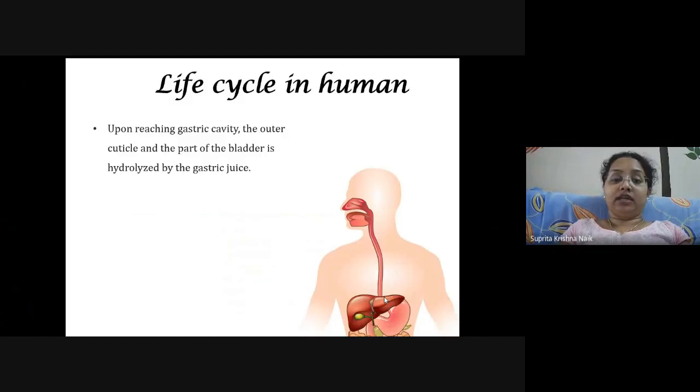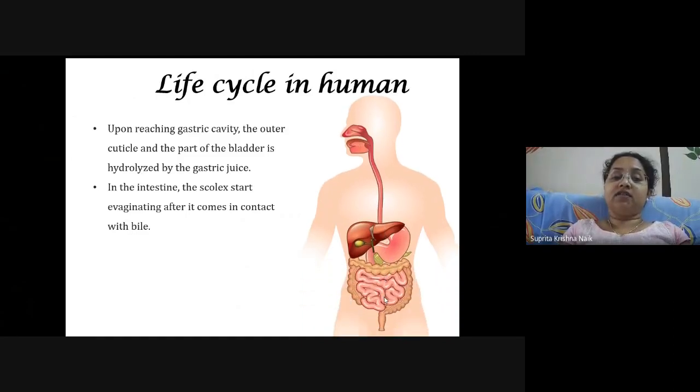Upon reaching the gastric cavity, the outer cuticle and part of the bladder is hydrolyzed by the gastric juices of our stomach. In the intestine, the scolex starts evaginating after it comes in contact with bile pigments.